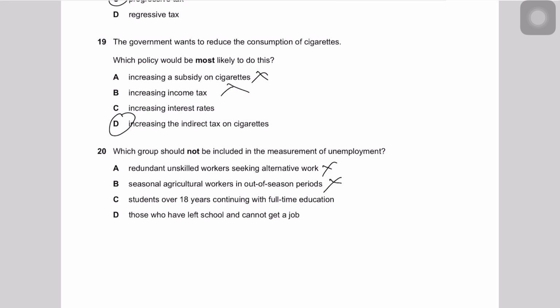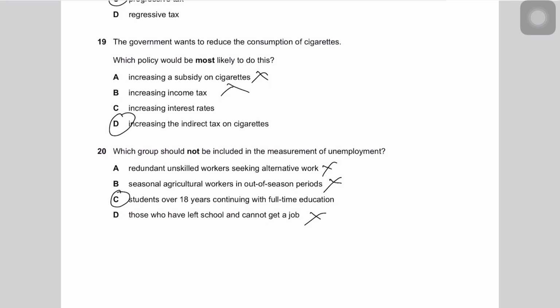Those who have left school and cannot get a job, that's their headache. Since they have left school, it means that they have entered the workforce, we're assuming that. And if they can't get a job, then obviously they are part of the labor force, and since they're unemployed, they come under the definition of unemployed. So yes, it's not the answer. Although I haven't even read option C, I can conclude that if I've made the right conclusion on A, B and D, then C should be my answer.